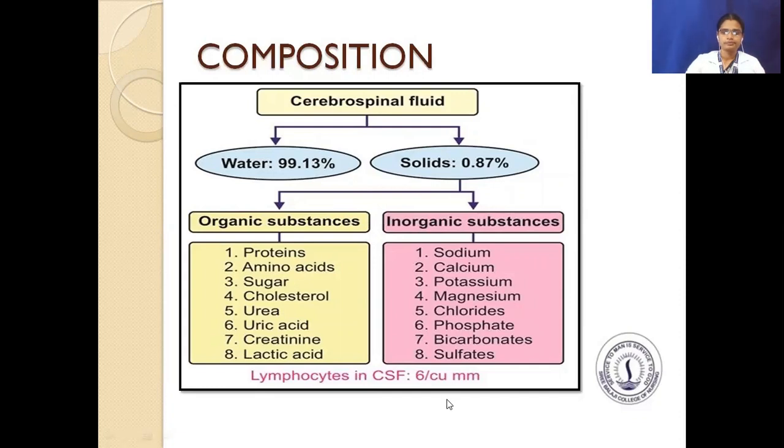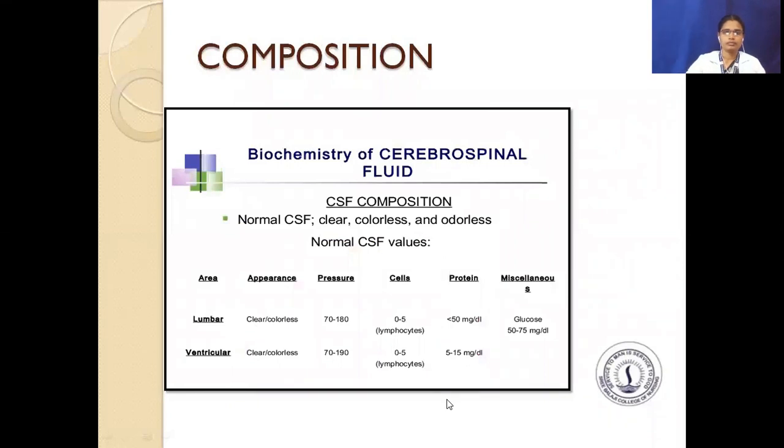Next, we can see biochemistry of cerebrospinal fluid. The CSF composition, the normal CSF will be clear, colorless and odorless. The normal CSF values will be seen according to the areas, appearance, pressure, cells, protein and miscellaneous.